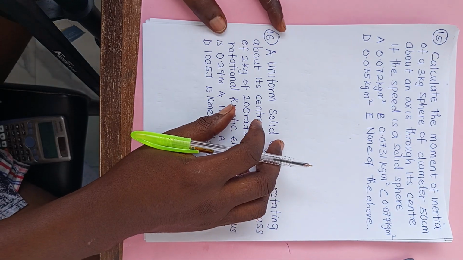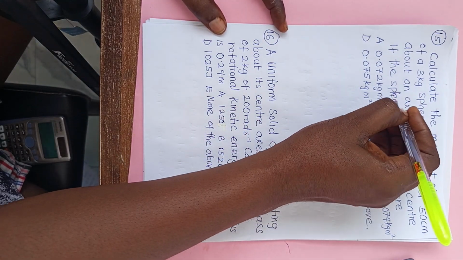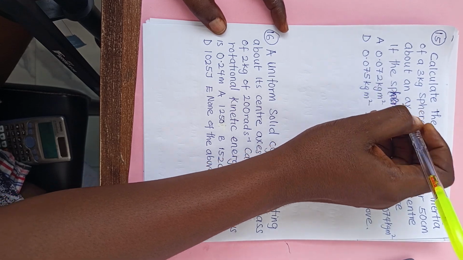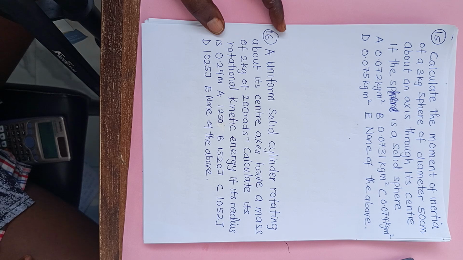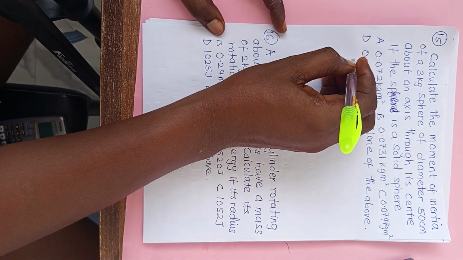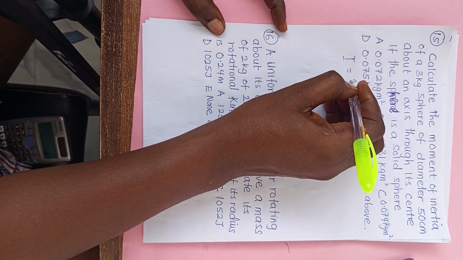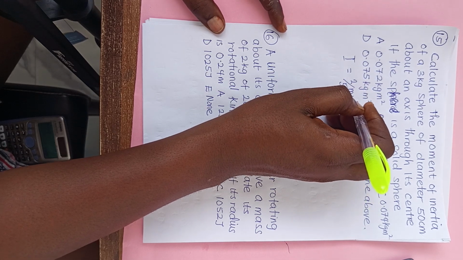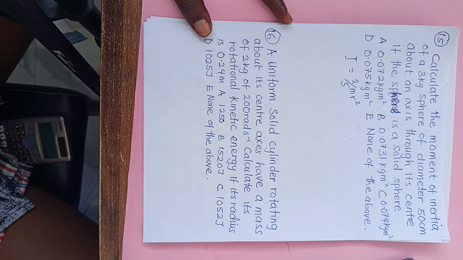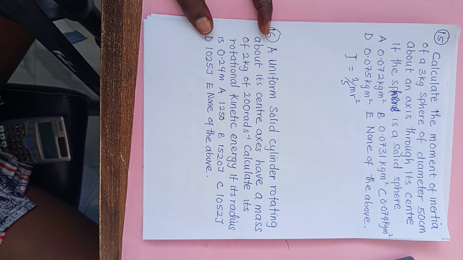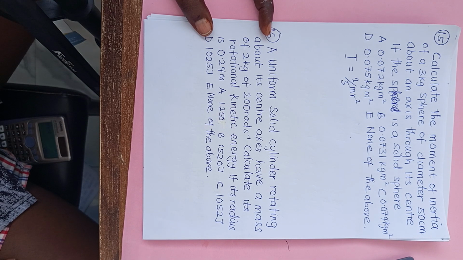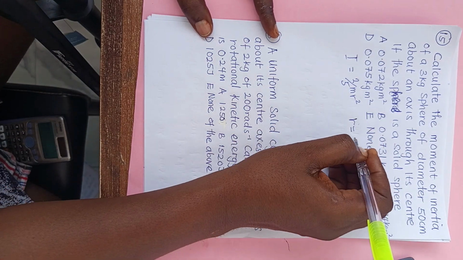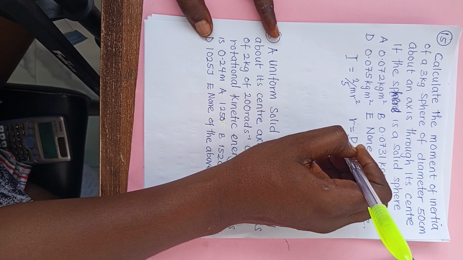Now, because we have a spherical shell and a solid sphere, the moment of inertia of a solid sphere is 2/5 mr square. Don't forget that radius is equal to diameter divided by 2.